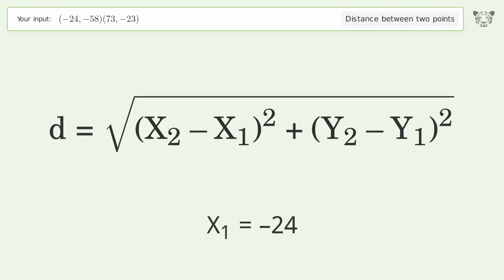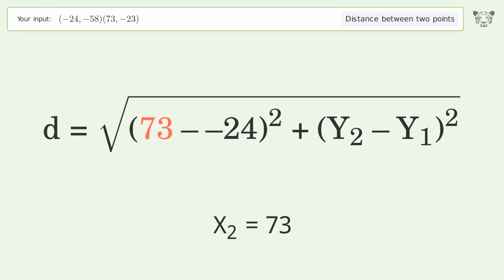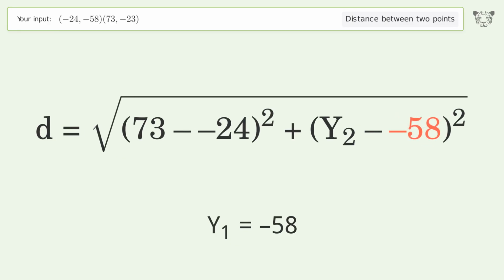x1 equals -24. x2 equals 73. y1 equals -58. y2 equals -23.